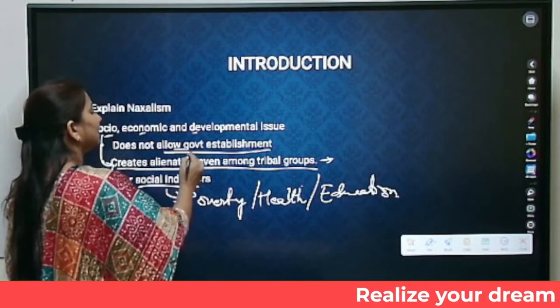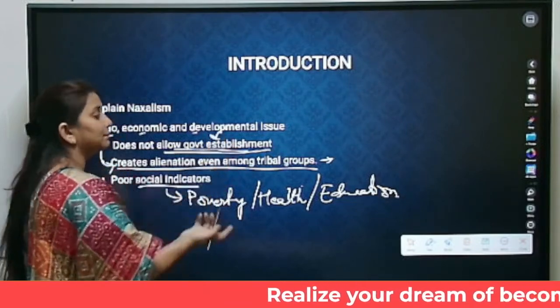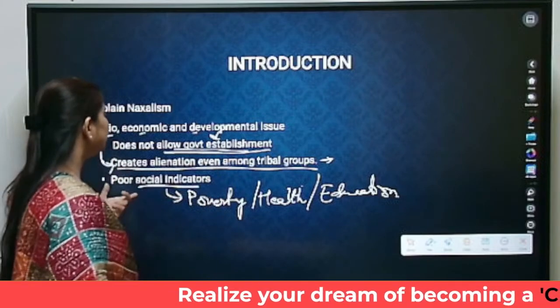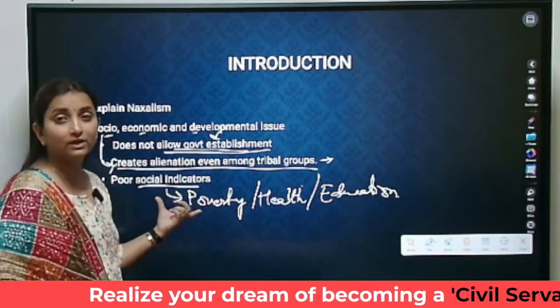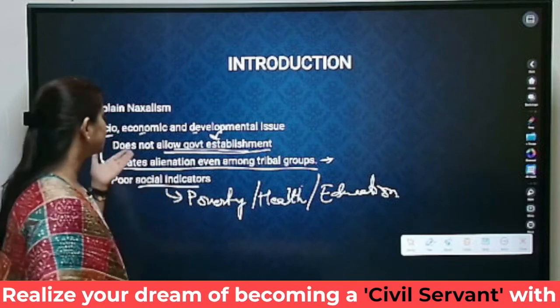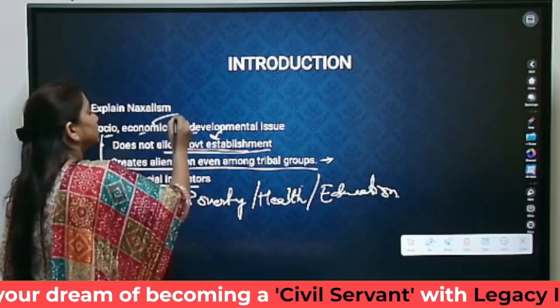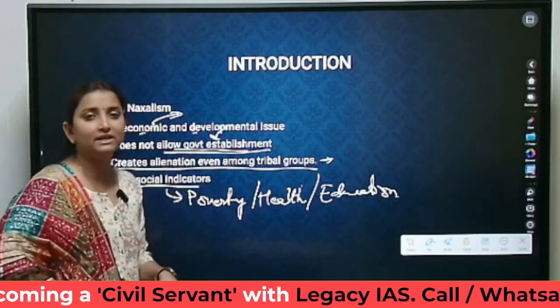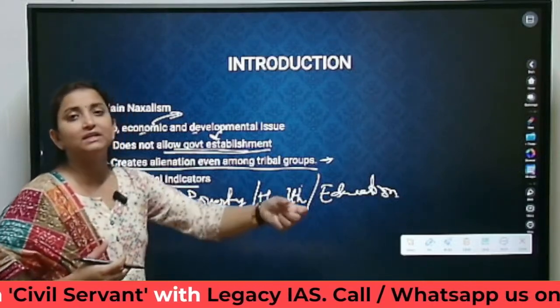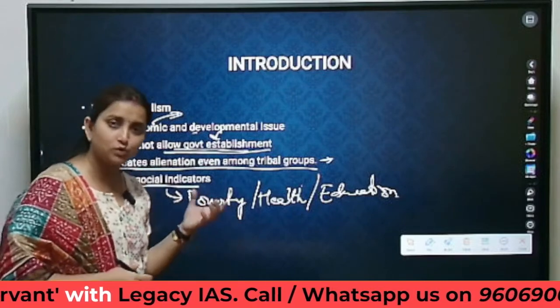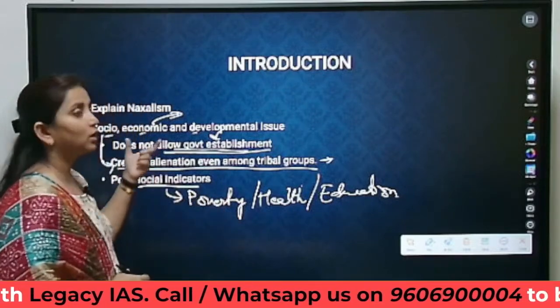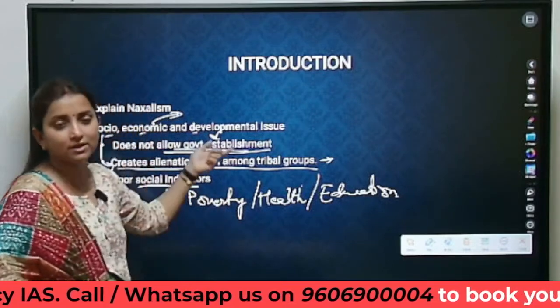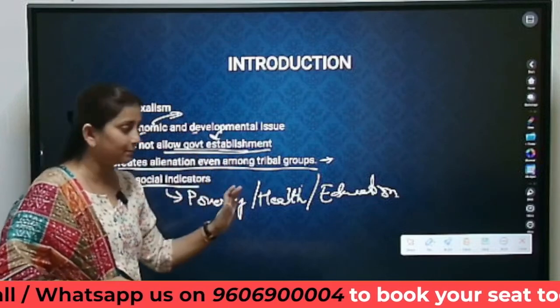So not allowing government establishments is a developmental issue. Not allowing improvement in social indicators can be a social issue, and it is also leading to economic disempowerment or increased level of poverty in these tribal districts. That is also a problem. That is why we are calling Naxalism a social problem, an economic problem as well as a developmental problem.